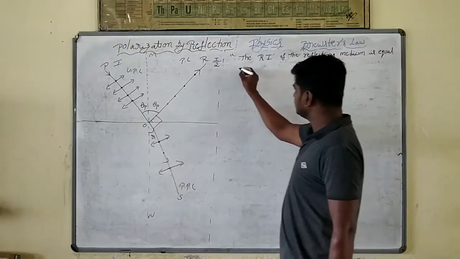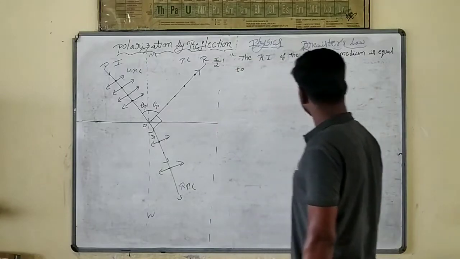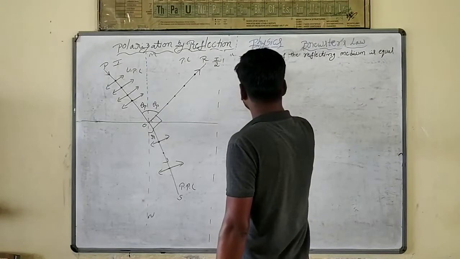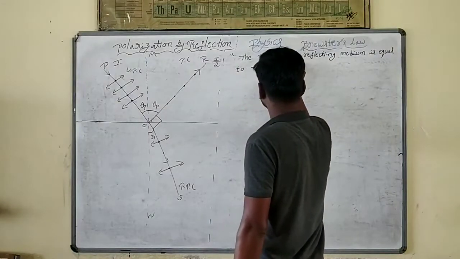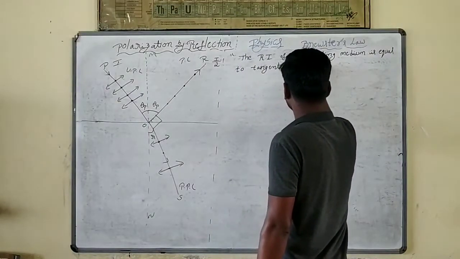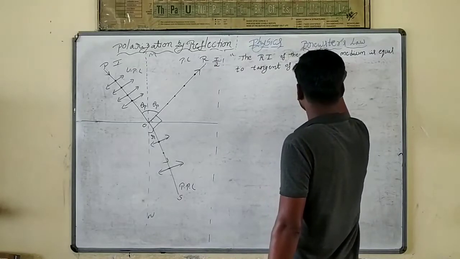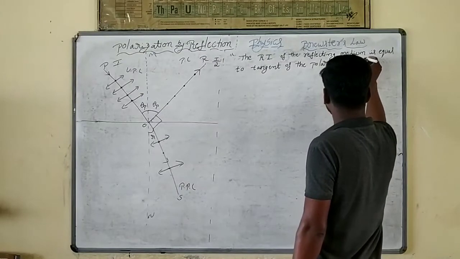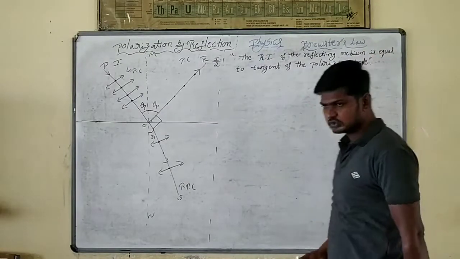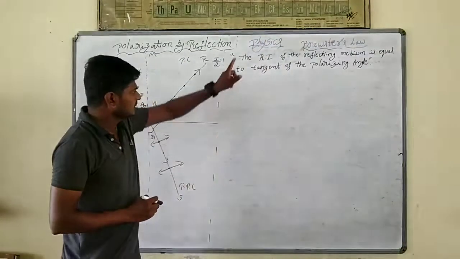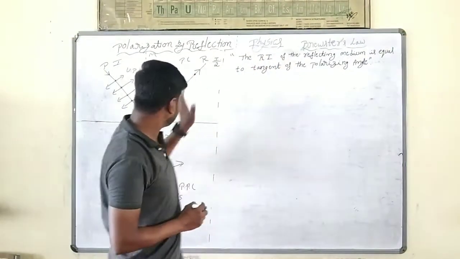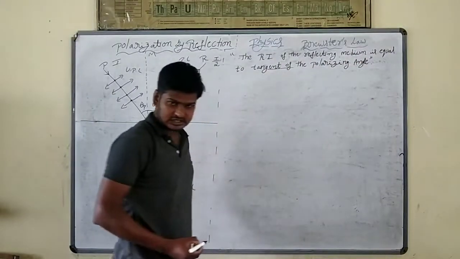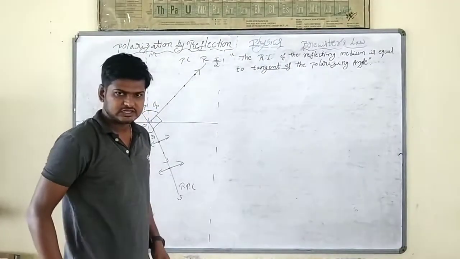The refractive index of the reflecting medium is equal to the tangent of the polarizing angle. This is the statement of Brewster's law. You should keep it in mind.